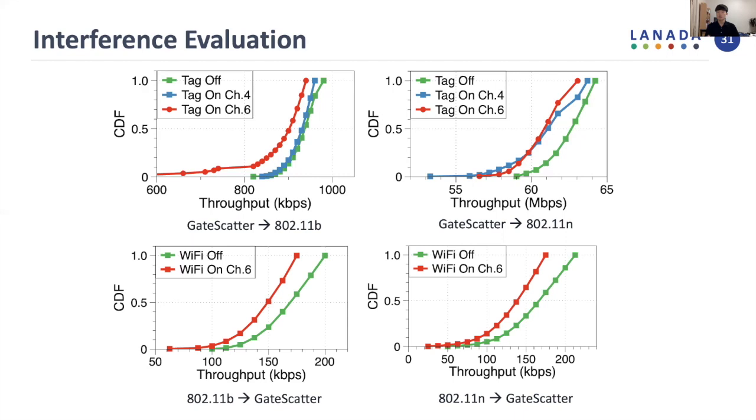In the opposite direction, the existence of Wi-Fi networks impacts the performance of GateScatter. However, we claim that the robustness of 802.11b DSSS, which is converted by GateScatter, enables reliable communication despite the existence of Wi-Fi networks.